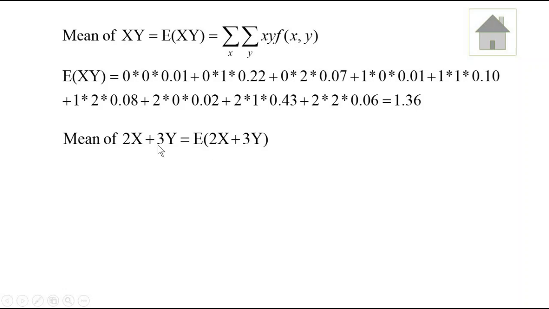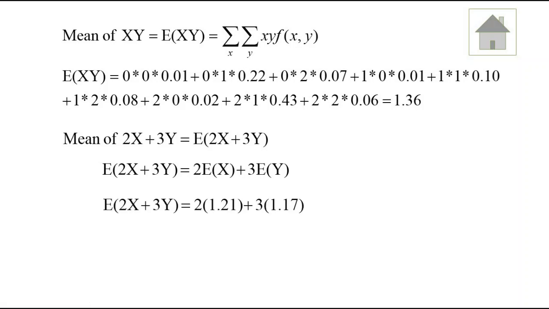Next we find the mean of 2x plus 3y. Here also there is no need of using this formula. You can directly use the properties, that is 2 into E of x plus 3 into E of y. You know E of x and E of y, substitute and then find the result.